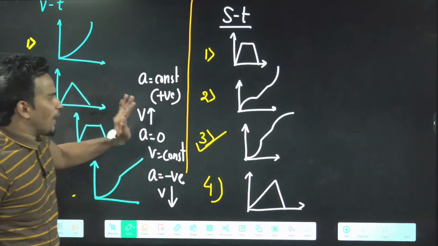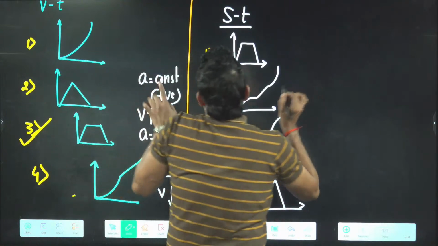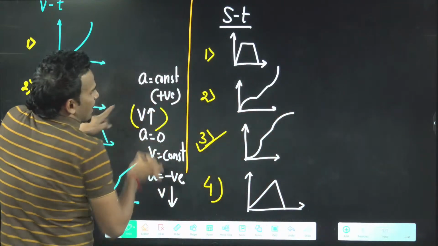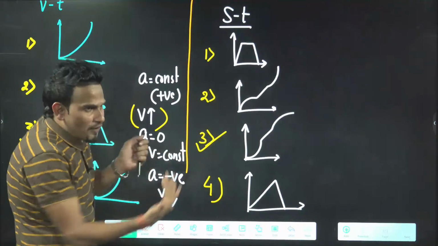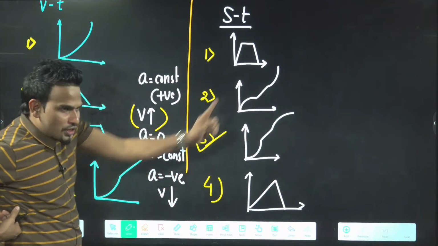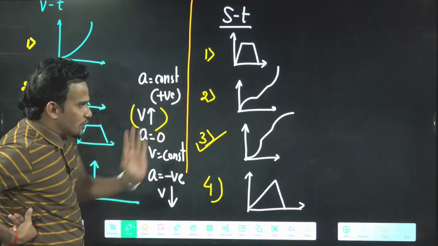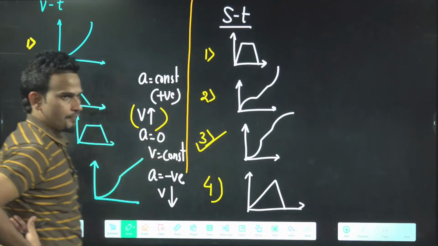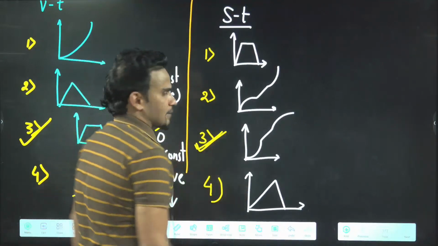Because initially velocity will increase. In the first part, velocity increasing means the slope of the displacement time graph will increase. You'll get an increasing slope. Then velocity constant means constant slope. Then velocity decreasing means decreasing slope. So third is the correct answer. Understood?